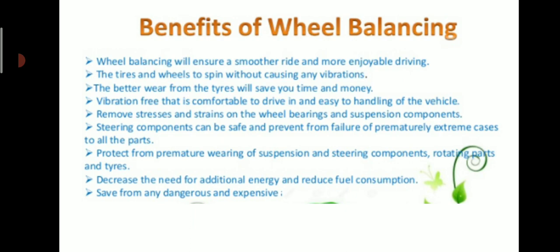Steering components can be kept safe and protected from premature failure in extreme cases. It protects from premature wearing of the suspension and steering components, rotating parts and tires. It decreases the need of additional energy and reduces fuel consumption. It saves from any dangerous and expensive failures.